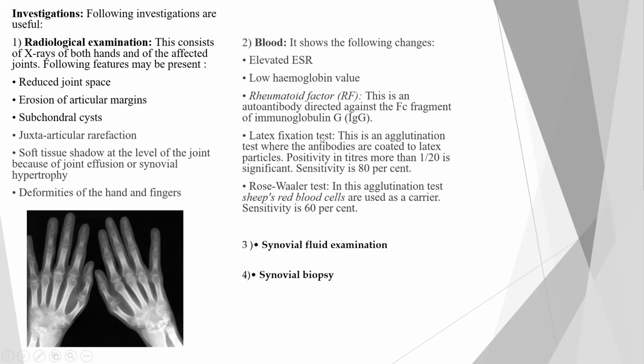Latex fixation test. This is an agglutination test where the antibodies are coated to latex particles. Positivity in titres more than 1:20 is significant. And the sensitivity of the test is 80%, meaning it is 80% reliable. Rose Waaler test is another test. In this agglutination test, sheep's red blood cells are used as a carrier and the sensitivity is 60%.